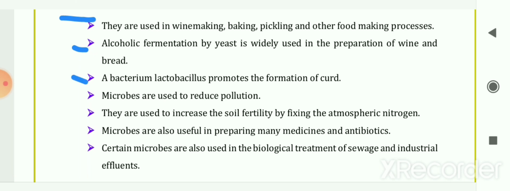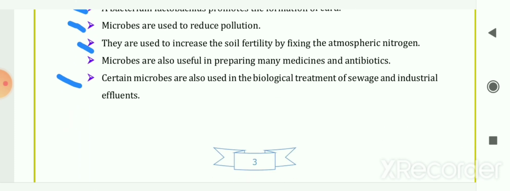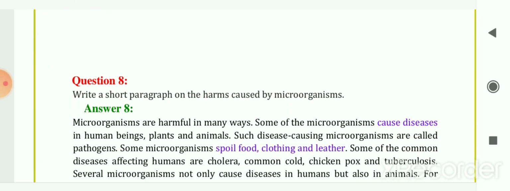The next is, the bacterium Lactobacillus promotes the formation of curd. Microbes are used to reduce pollution. They are used to increase the soil fertility by fixing the atmospheric nitrogen. Microbes are also useful in preparing many medicines and antibiotics. Certain microbes are also used in the biological treatments of sewage and industrial effluents. So these are the importance of the microorganisms.